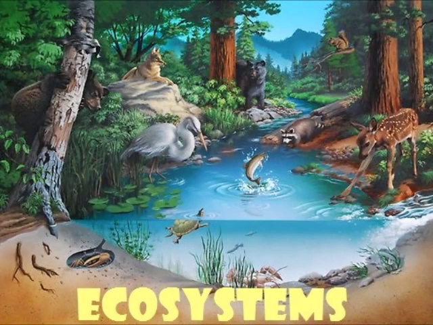Hi class, we are going to be talking about the trophic levels of food chains of the ecosystem. What is an ecosystem? An ecosystem includes all of the following things, such as plants, animals, and organisms in a given area interacting with each other and also with their non-living environments: weather, earth, sun, soil, climate, and atmosphere. In an ecosystem, each organism has its own role to play.